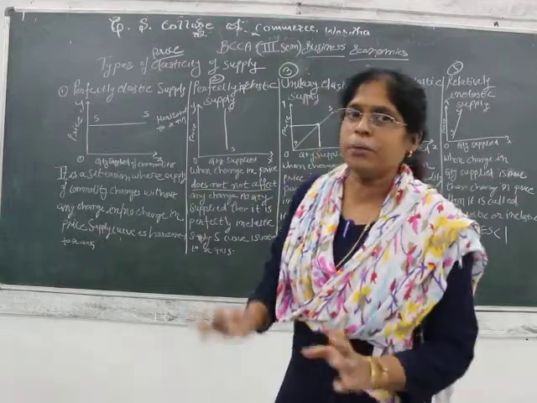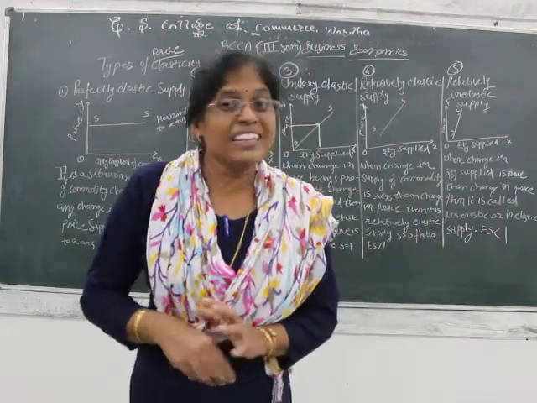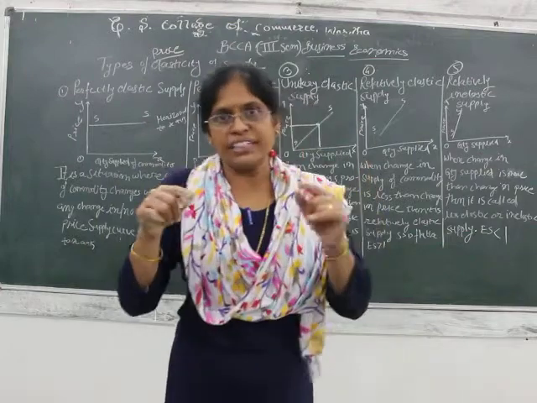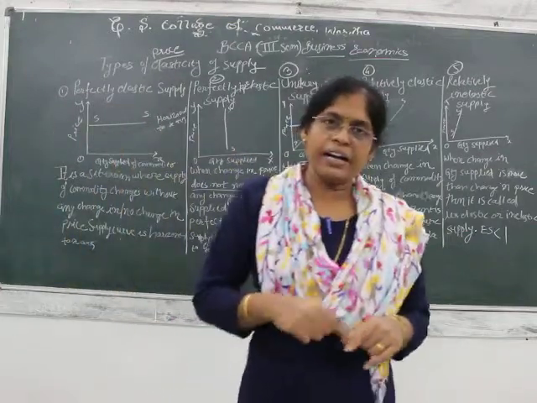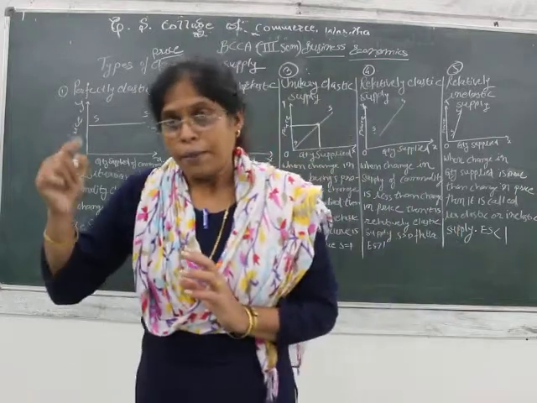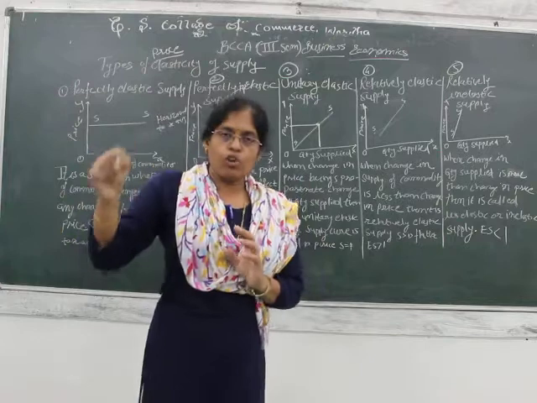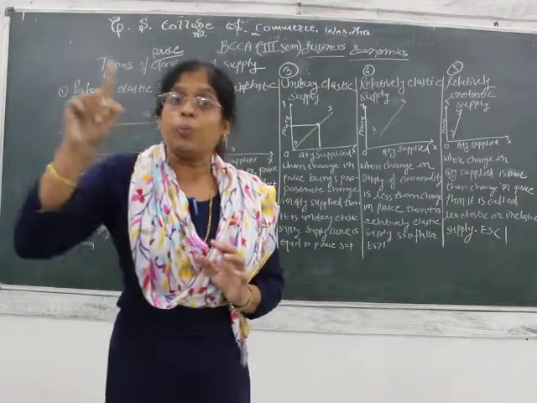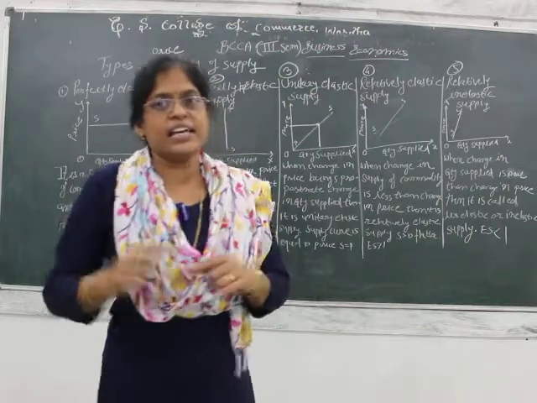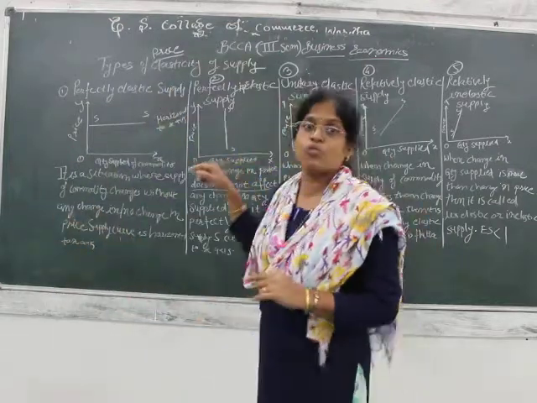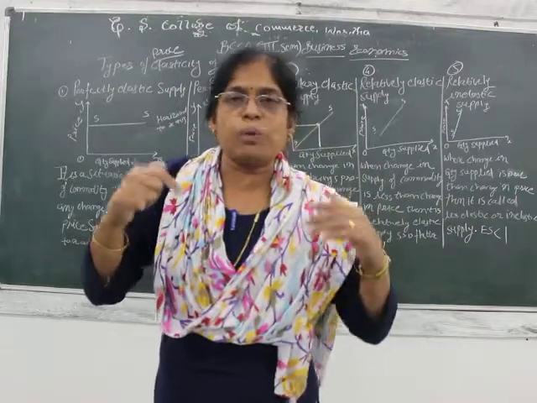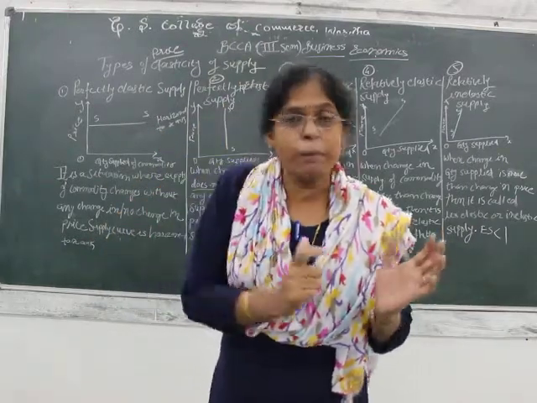First we have seen the meaning of elasticity of supply. What is the elasticity of supply? That is the percentage change in the quantity supplied divided by the percentage change in price, or change in quantity divided by quantity into price divided by change in price. These changes are always in percentage because it is a technical term, and when you express something technically, it should be perfect.